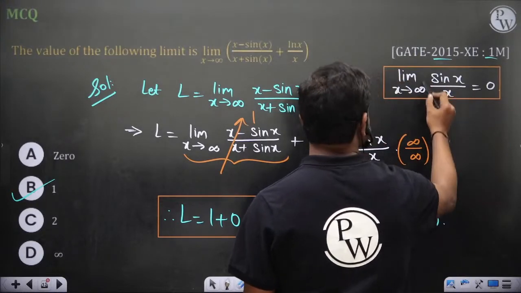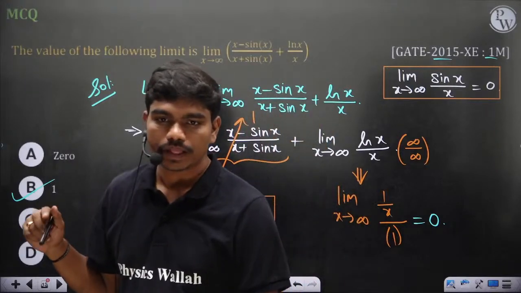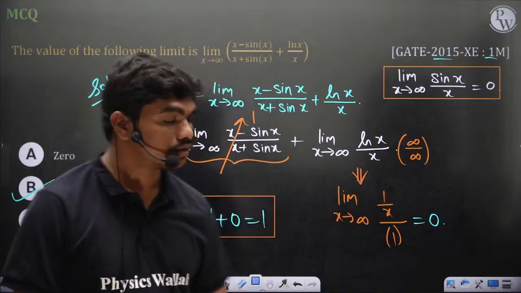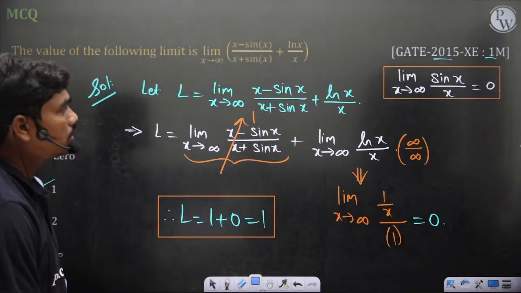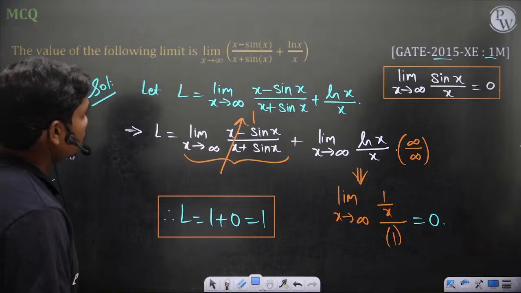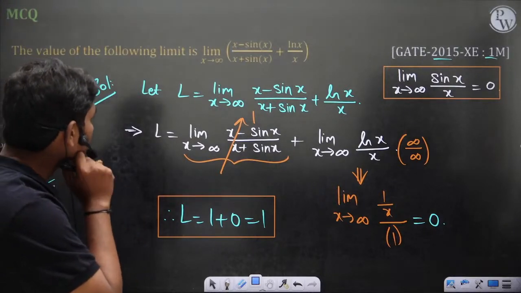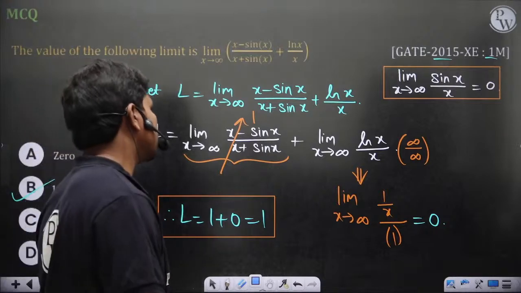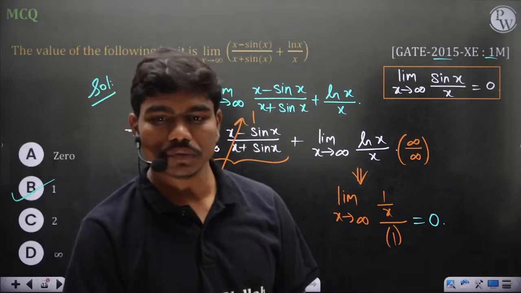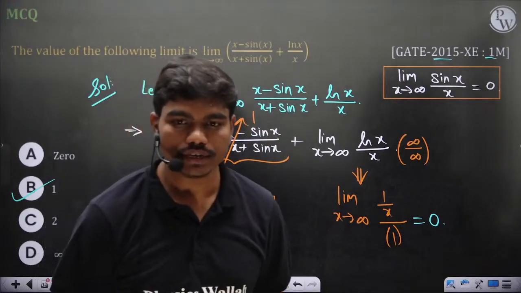Okay, many times while looking at this sin x by x they put 1, but actually that limit is 0. So in the first limit, if you use L'Hospital, you get minus 1. If you use L'Hospital, it is infinity by infinity, of course. So 1 minus cos x. But how are we calculating the cos infinity value? How are we calculating cos infinity?